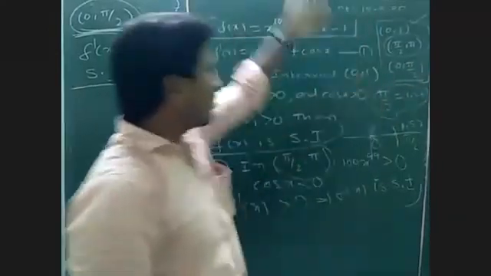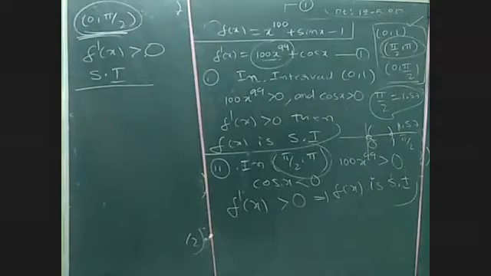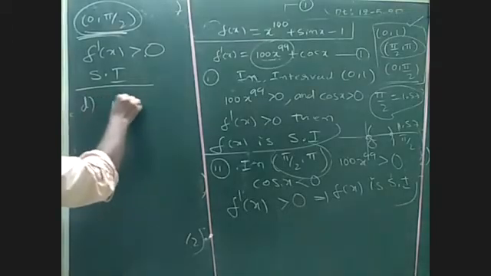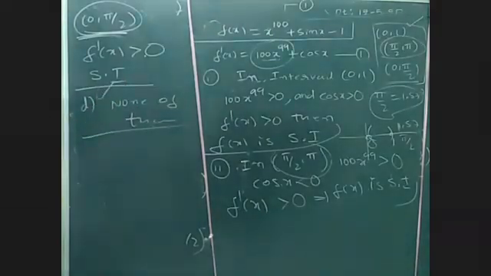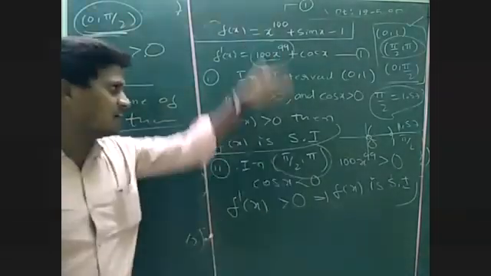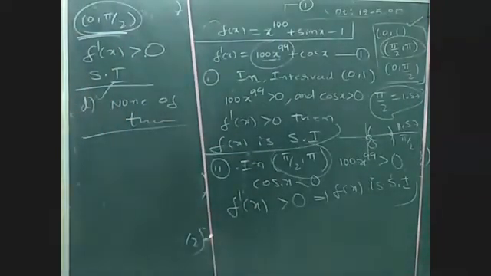So in all the quadrants, all the given intervals, the given function is increasing. So what is the right option here? The fourth one is the right option, none of these. In all the given intervals it is clearly greater than 0, so none of this is right.